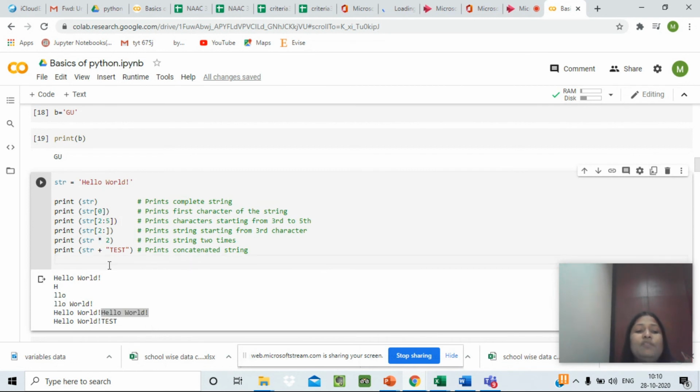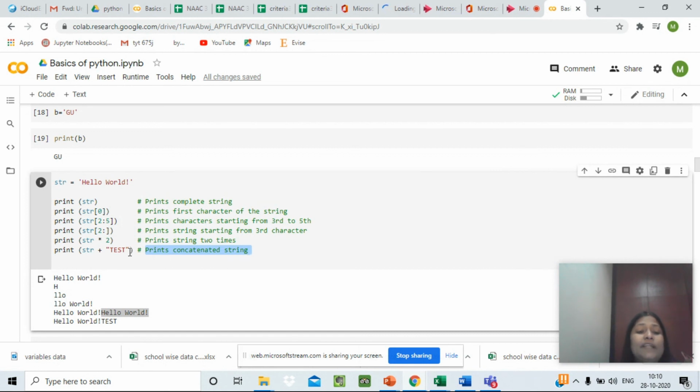Now, suppose we want to add some string along with what we have defined in the variable. So, hello world, and then we want to attach or concatenate one more string to the same string which we have defined. This plus symbol will print the concatenated string.